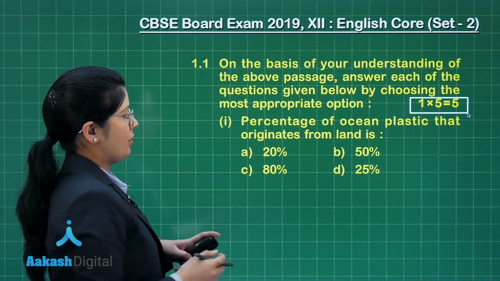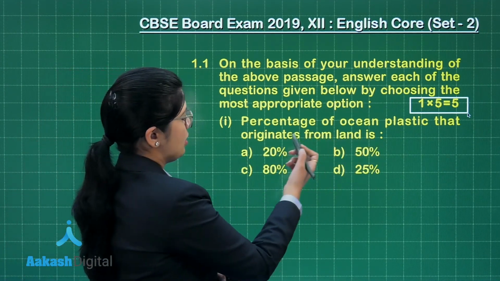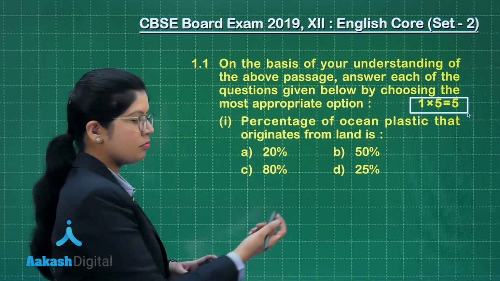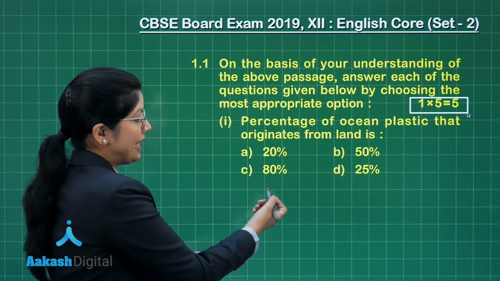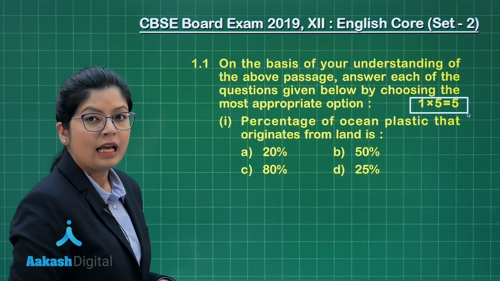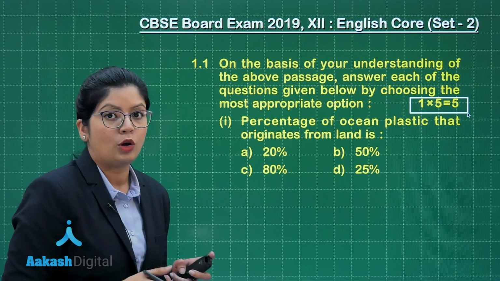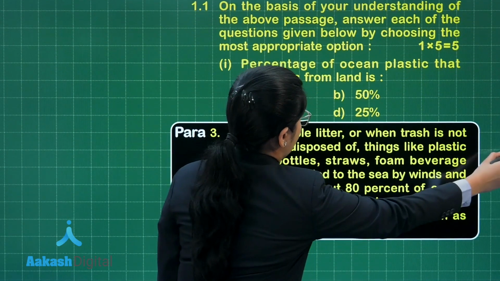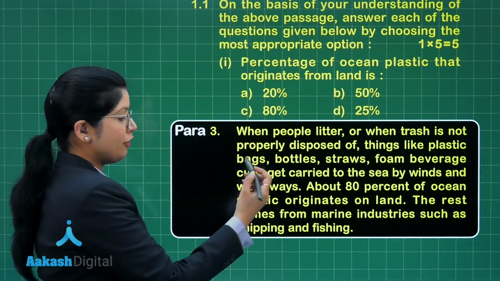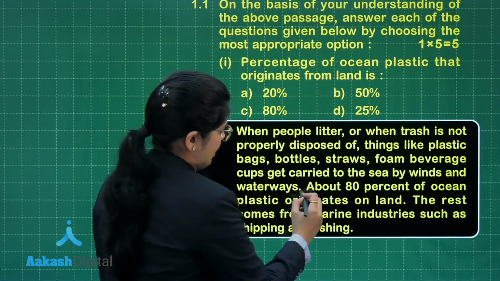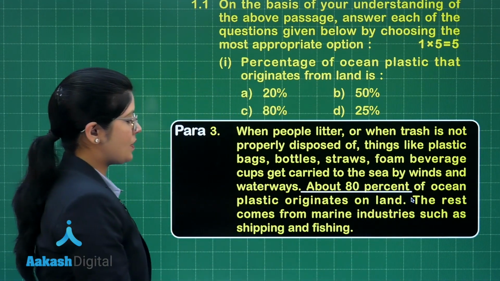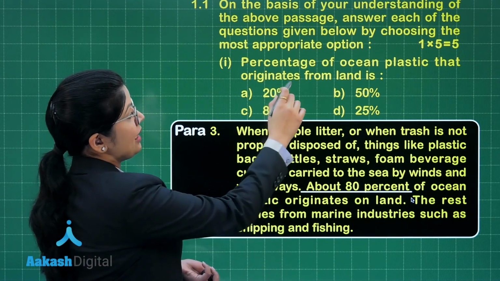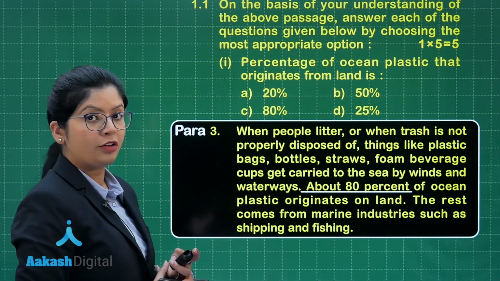Now, look at the first part. Percentage of ocean plastic that originates from land is: option A 20%, option B 50, option C 80, option D 25. Now, when you go back to your passage, look at the third paragraph of the passage. Refer to the third line. In the third line, it states that about 80% of ocean plastic originates on land. This is exactly what the question is asking you to look for.